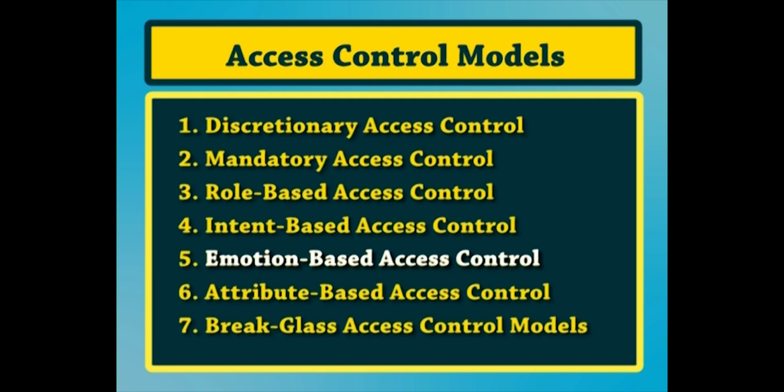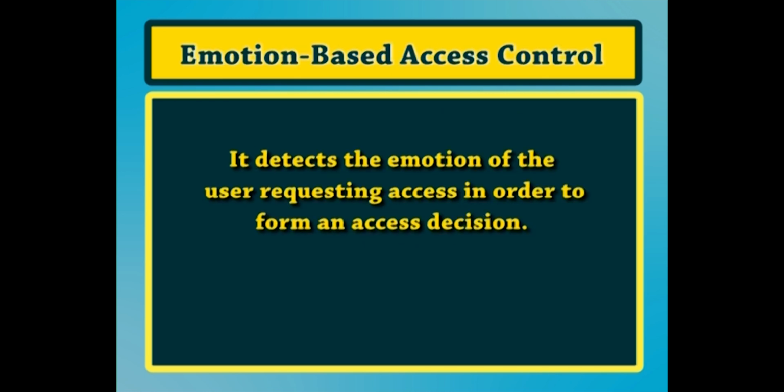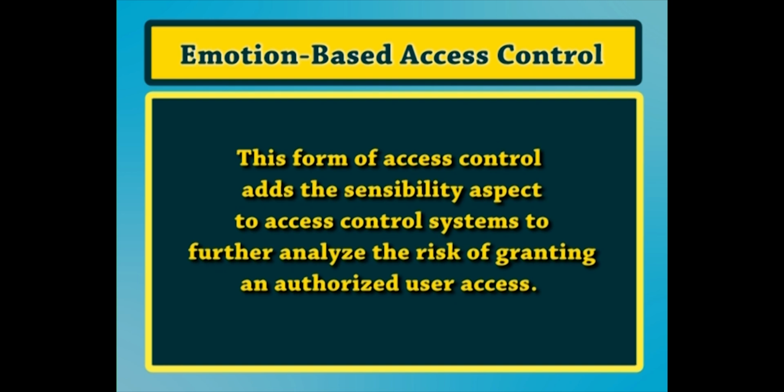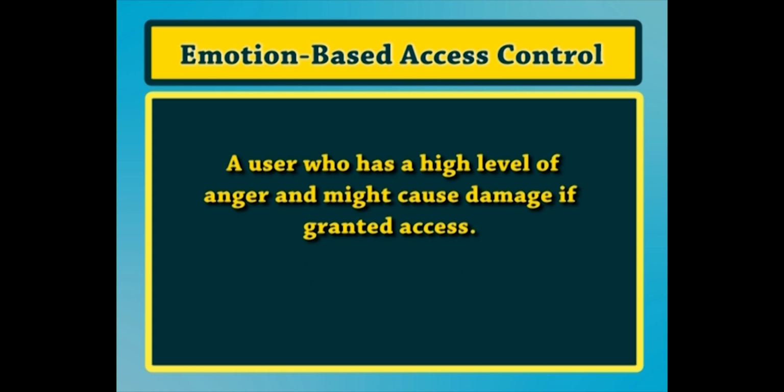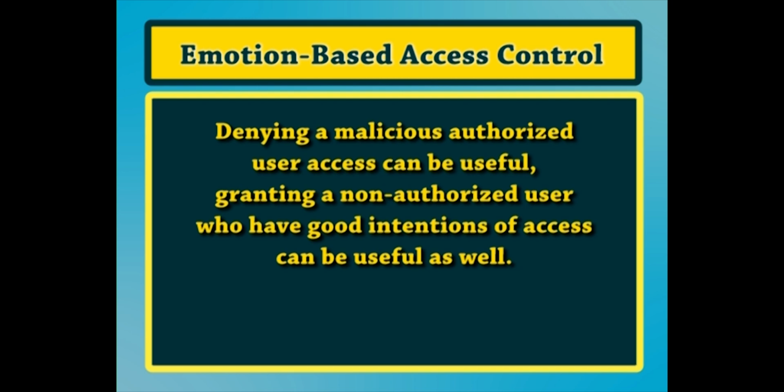Sixth access control model is emotion based access control model. Emotion based access control detects the emotion of the user requesting access in order to form an access decision. This form of access control adds the sensitivity aspect to access control systems to further analyze the risk of granting an authorized user access. A user who has a high level of anger and might cause damage if granted access, as well as denying a malicious authorized user access, can be useful.